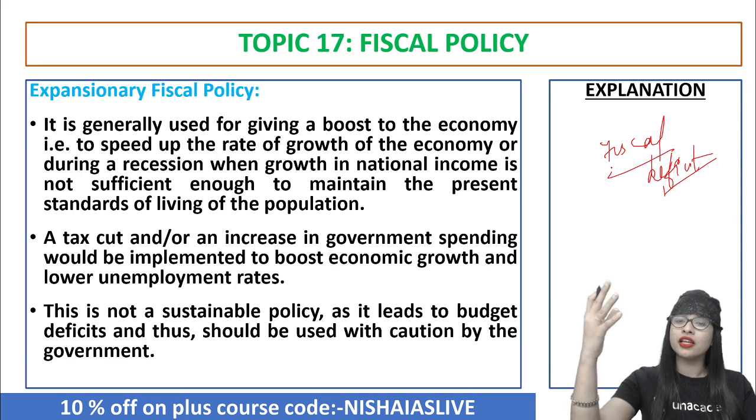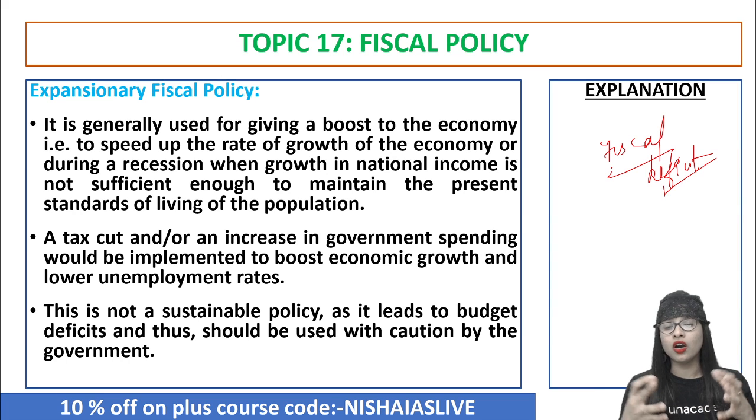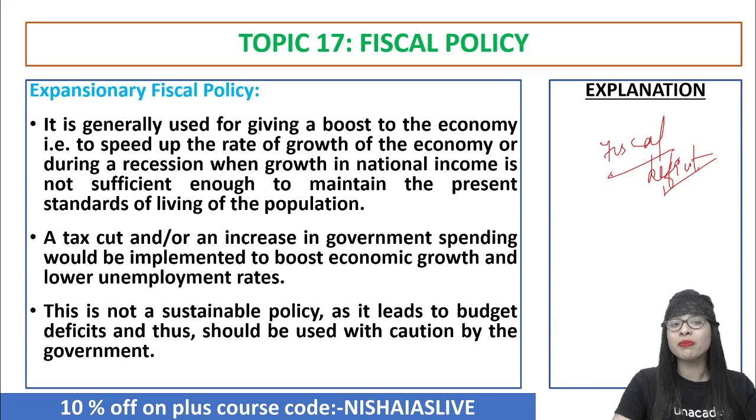So the revenue is less but the expenditure is too much over and above the revenue. So automatically it will lead to budget deficit, and it should be used with caution by the government. Such kind of expansionary fiscal policy should be used only in situations like unexpected emergencies. We can take the example of the COVID-19 pandemic. You can actually resort to such kind of expansionary fiscal policy, I can say.